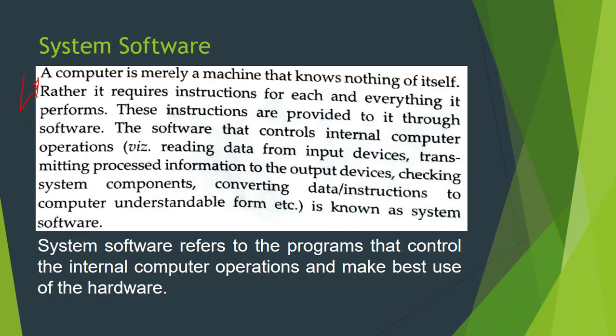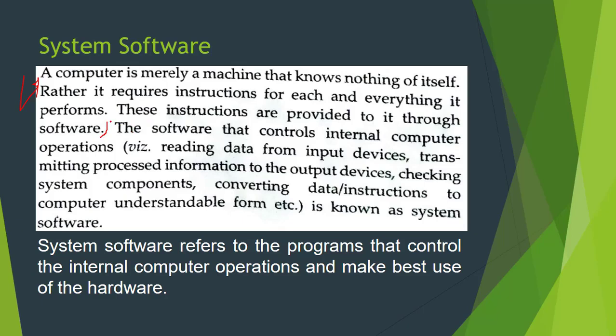A computer is merely a machine that knows nothing of itself. Rather, it requires instructions for each and every thing that it performs. These instructions are provided to it through software. So from these few lines it is very clear that the computers we are using are just a piece of hardware and they cannot do anything on their own. It means for every kind of operation, whether it is editing a file, deleting something in our computer, changing the wallpaper, or setting the time, it needs some instructions.